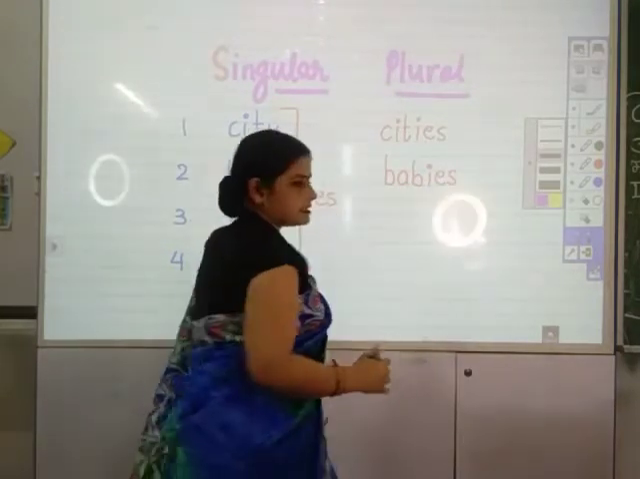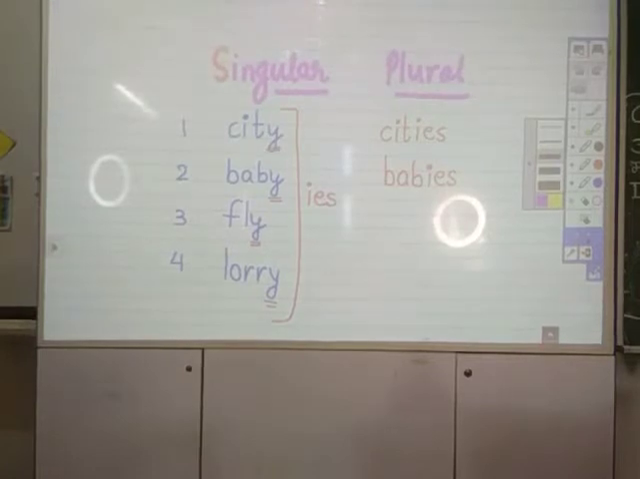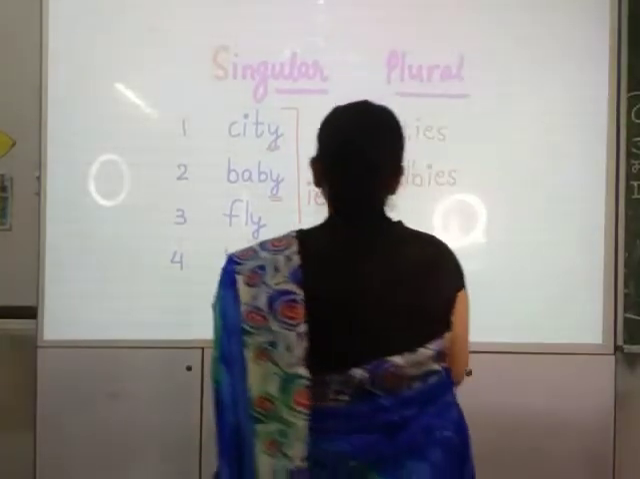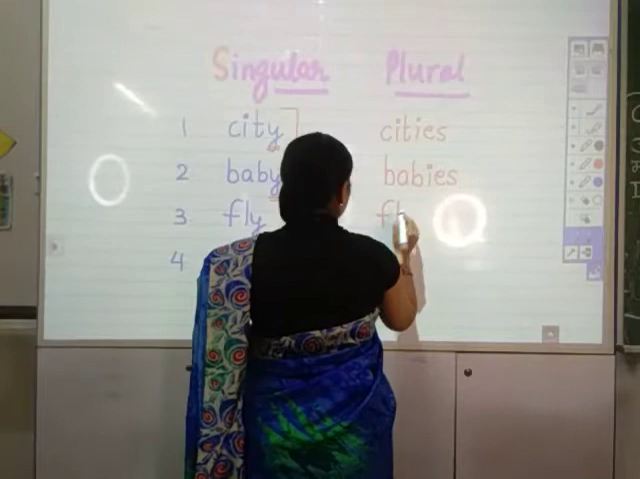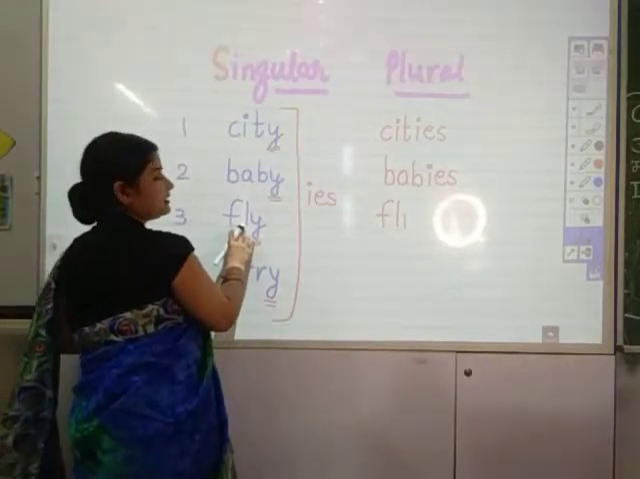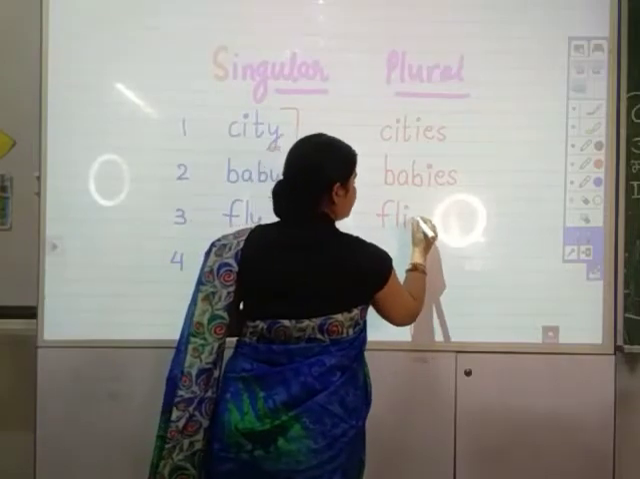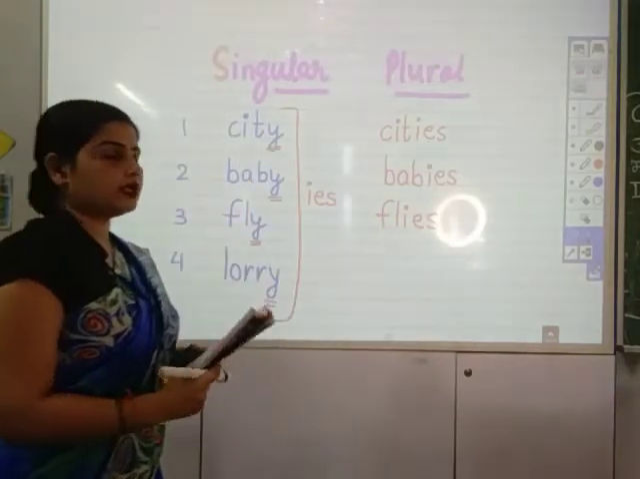B-A-B-I-E-S. Babies. Are you understanding it? Next is flies. F-L-I. F-L. The word is F-L-Y. So we will write F-L-I-E-S. Don't write Y. Okay.